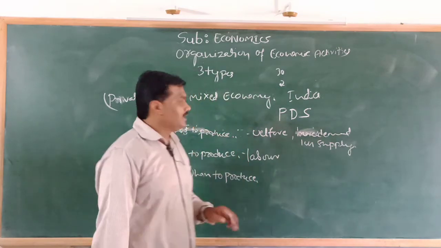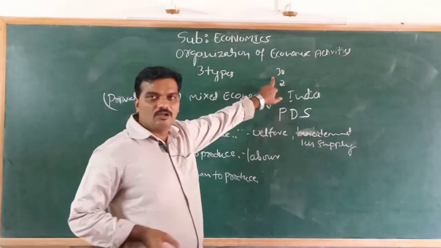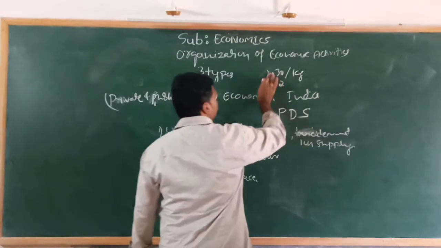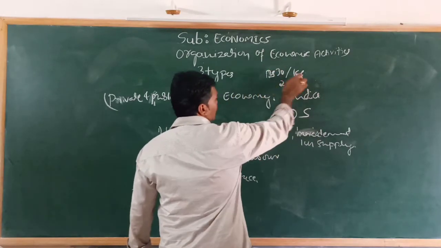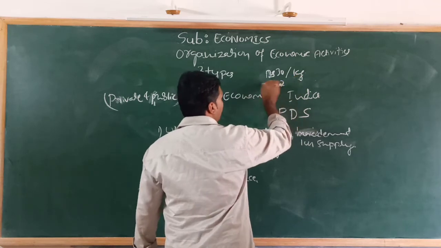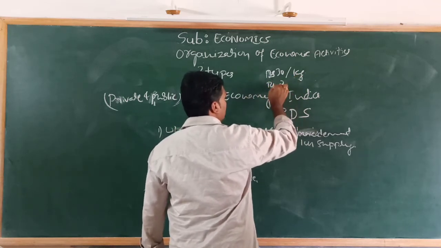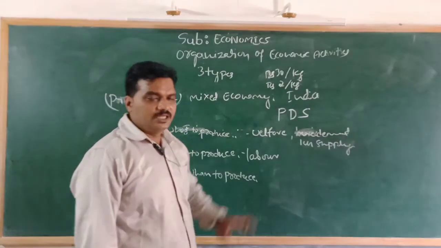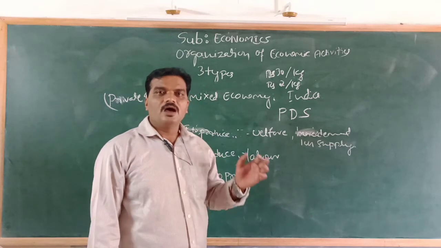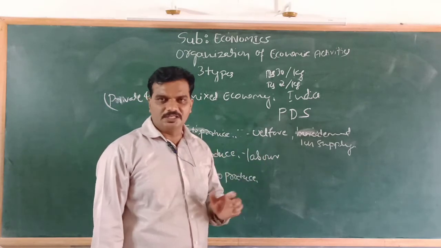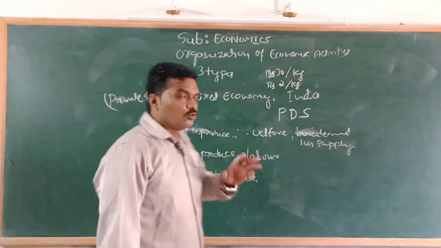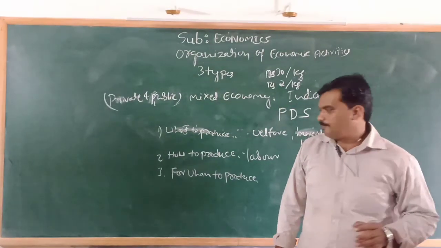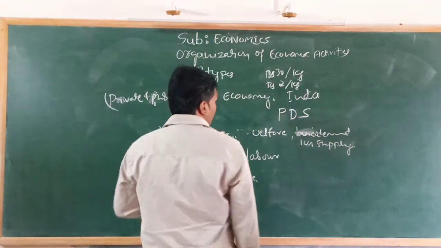I will give an example. See, rice. I told you the rice. The rice is available at rupees 30 per kg in the market to all people, and the government will supply it at rupees 2 per kg. And wheat is also available in the shops at market price of 40 rupees per kg, and also the government supplies it at rupees 3 per kg to the poor people. Okay. And this is called mixed economy.